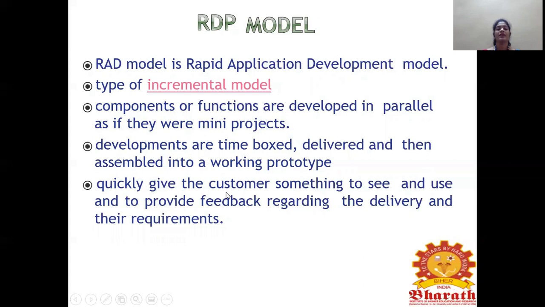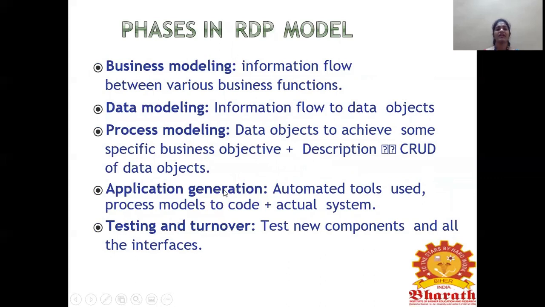It quickly lets the customer see the model and give feedback regarding the delivery, and if any requirement is needed, it will be given by the customer feedback. Phases in the RAD model are business modeling, data modeling, process modeling, application generation, testing, and turnover.